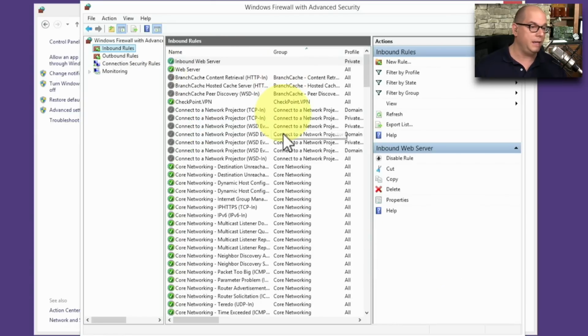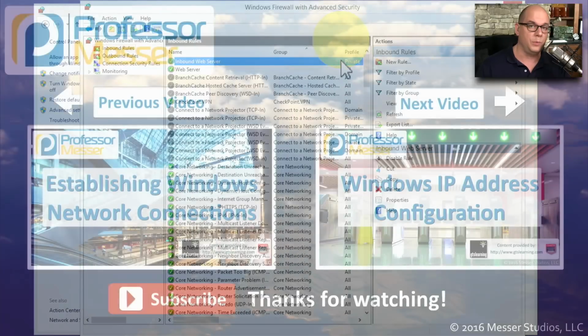And now we have an inbound web server rule right here at the top that is configured on my private network. And now I can start my web server and have people connect directly to me and have all of that traffic pass through my Windows Firewall.